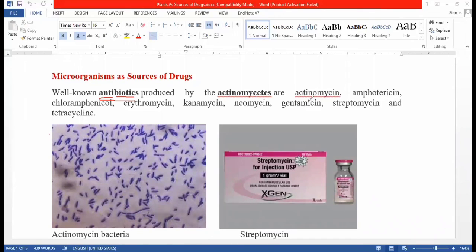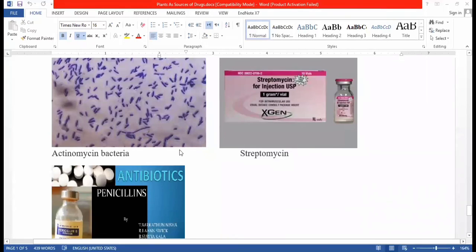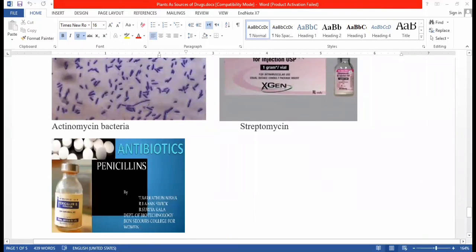Actinomycetes, chloramphenicol, erythromycin, kanamycin, neomycin, gentamicin, streptomycin, and tetracycline are the different antibiotics which are obtained from microorganisms and are used to kill microorganisms like bacteria.